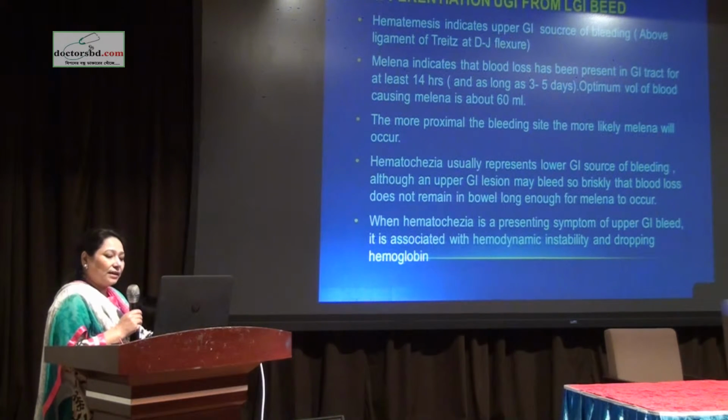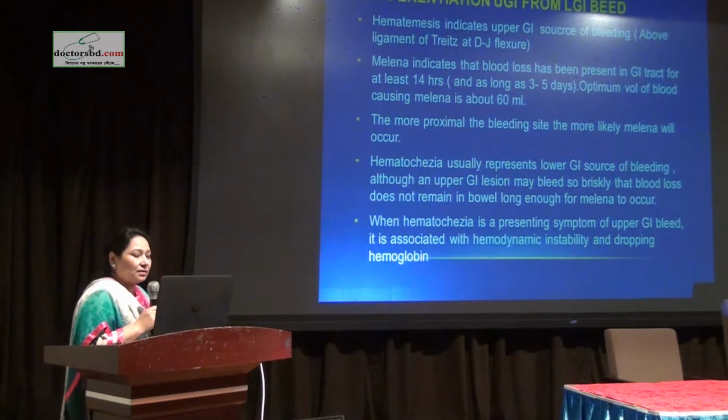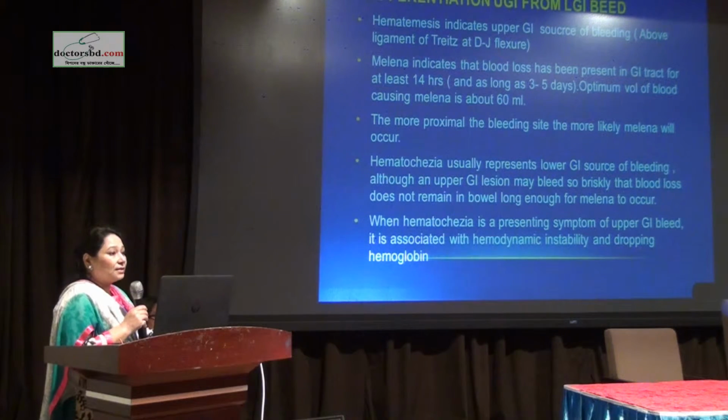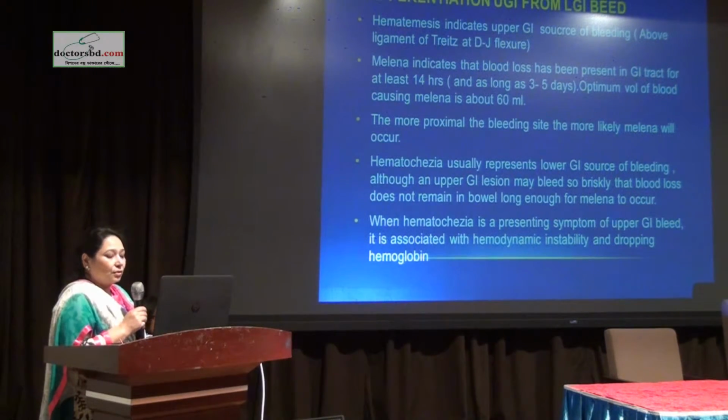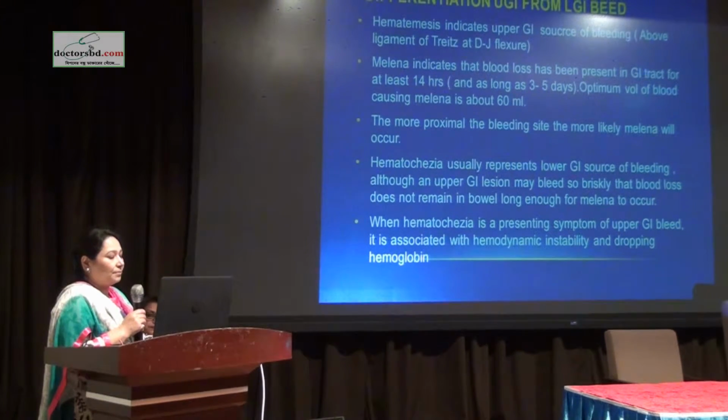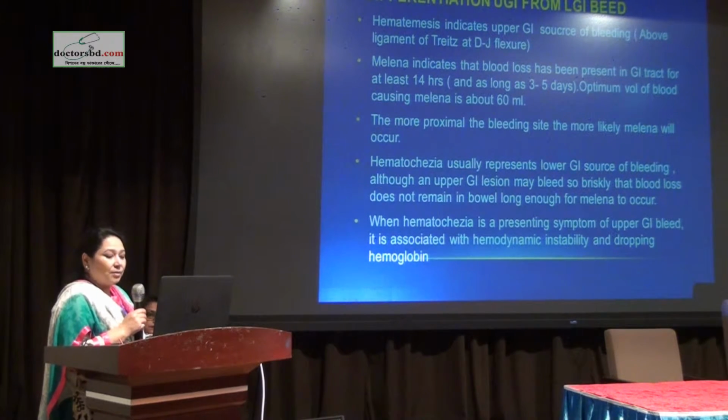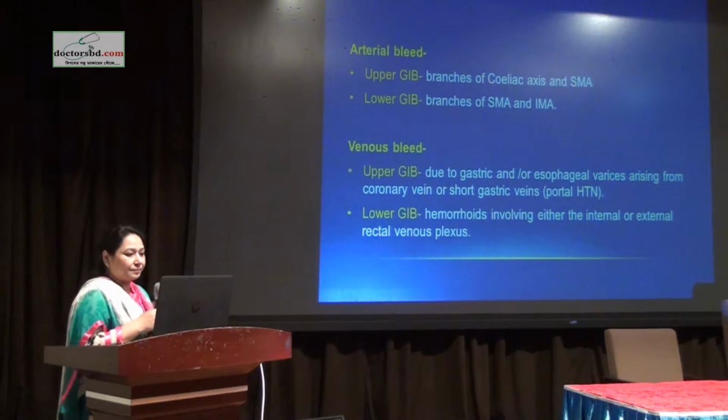Hematochezia usually represents lower GI bleed, that is fresh PR, but in rare cases the bleed may be from the upper GI as well, because sometimes the bleed is so massive that it doesn't give enough time to change into melena. So there might sometimes be an upper GI bleed sign. And when hematochezia does present in upper GI bleed, the patient is usually in a serious condition, hemodynamically unstable, or has a low hemoglobin level.